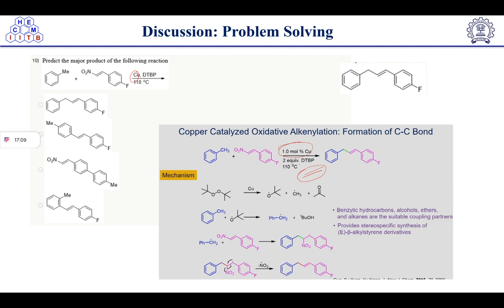First of all, you should know what DTBP is. Di-tert-butyl peroxide is a peroxide, and the structure looks like this.